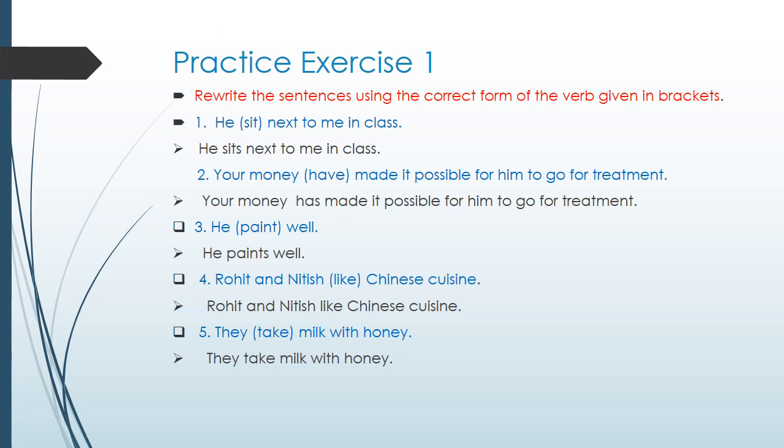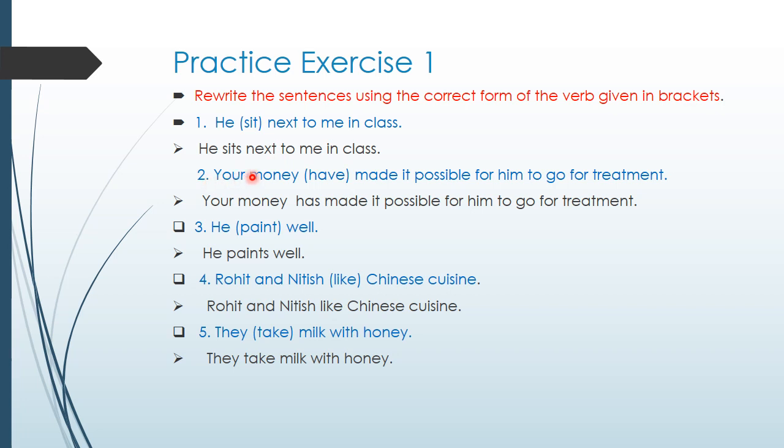Children, now let us do practice exercise 1. Rewrite the sentences using the correct form of the verb given in brackets. Here also we have to consider the same point. A singular subject takes a singular verb. A plural subject takes a plural verb. First one: He dash next to me in the class. The verb given is sit. The word he is singular, so we have to use a singular verb. We have to add s here. He sits next to me in the class.